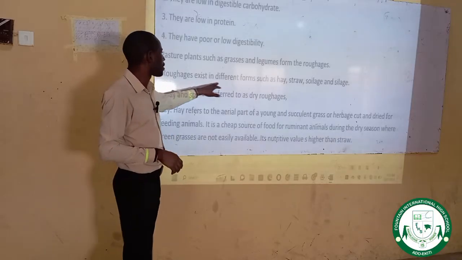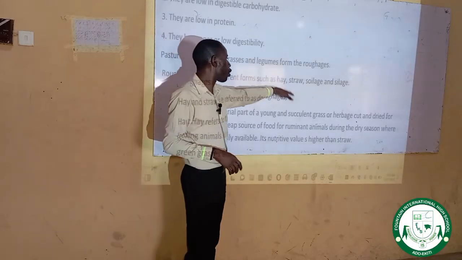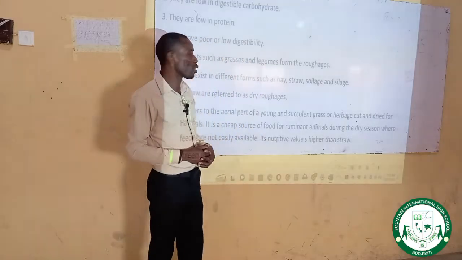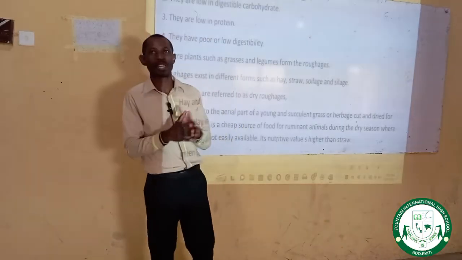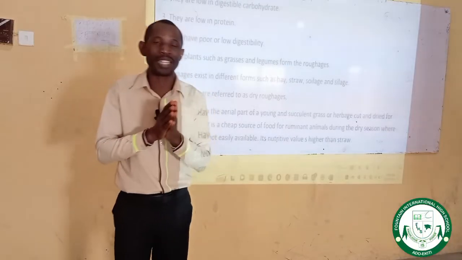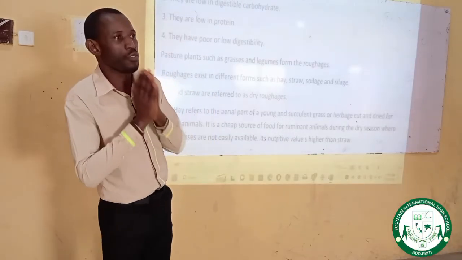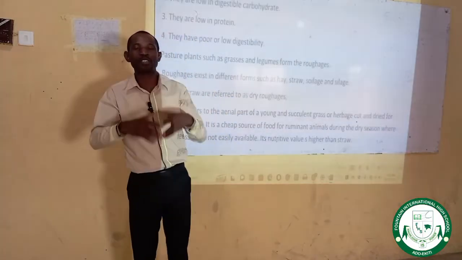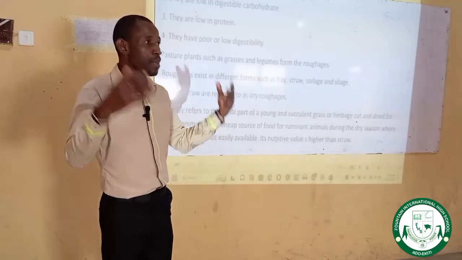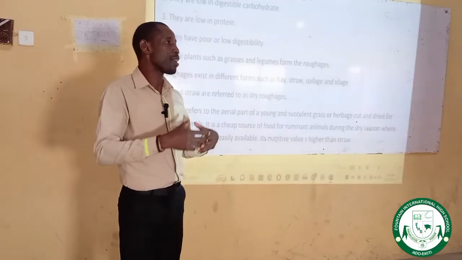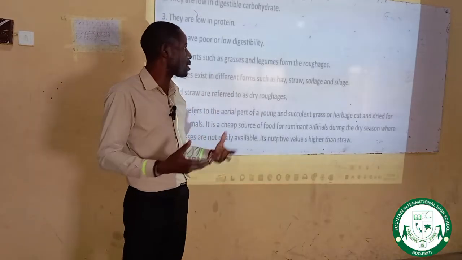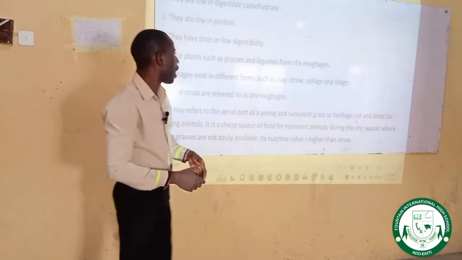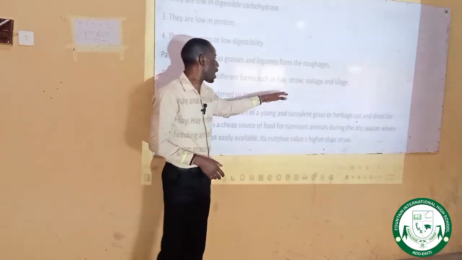Roughages include hay, straw, and silage, which I've explained to you in our previous slide. Hay refers to when you cut your grass and sun dry it, and after sun drying, you keep it for feeding animals. But straw is the remains of harvested produce, like when you have your maize plant growing on the field. After the maize is mature, you go there to harvest the maize cob. So what is left on the field, you allow it to dry and use to feed animals.